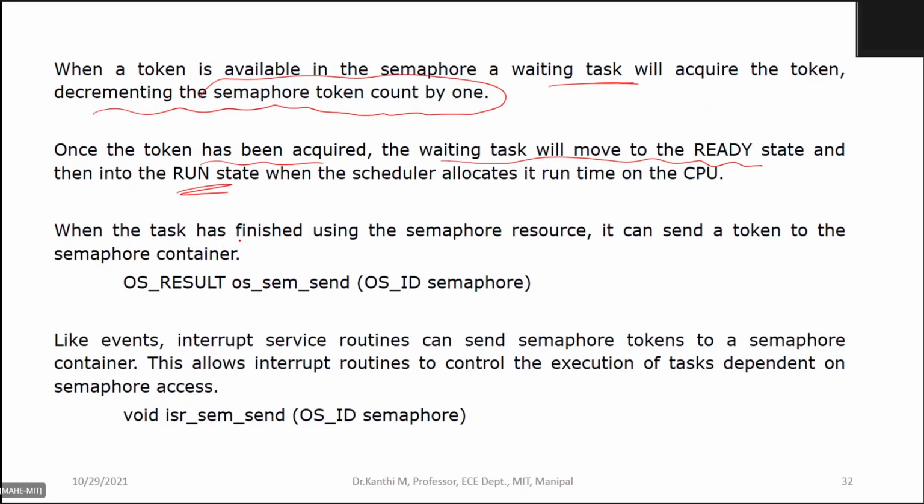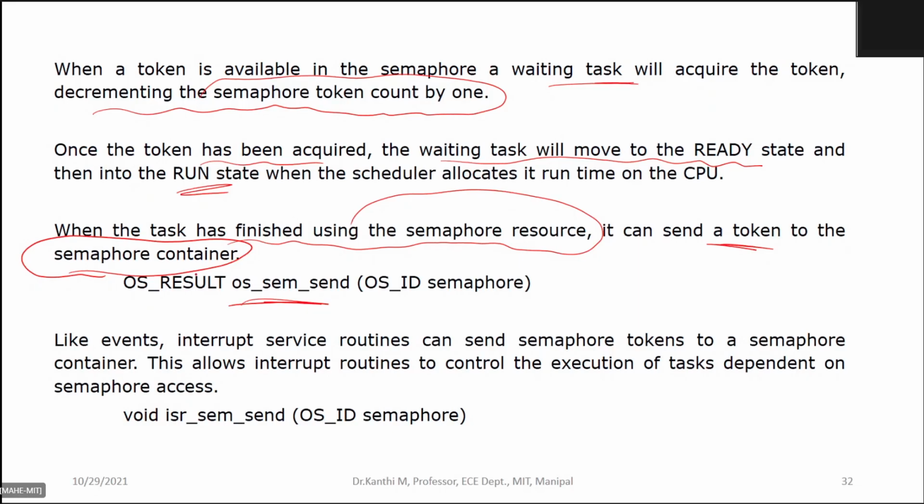When the task has finished using the semaphore resources, it can send the token to the semaphore container, meaning I am releasing it. I have used it, and I am returning it. So it can return the token to the semaphore container. This is done through sem send.